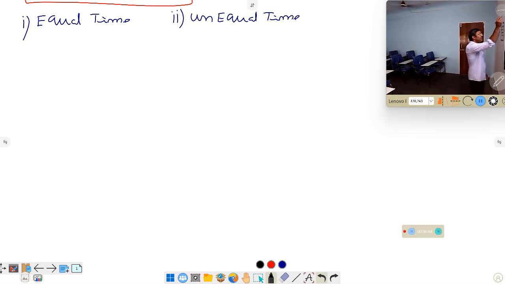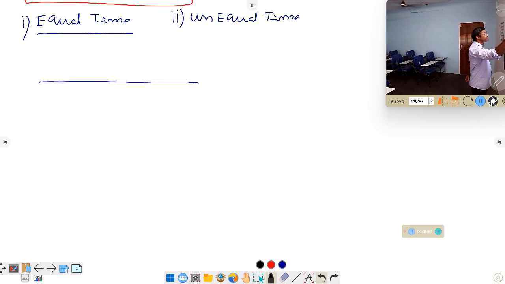First we'll discuss equal time. According to equal time, this is the path. A car travels on this path. The total distance is S. He covered this total path in two parts. I'm not saying equal or unequal distance, just two parts. The first part he covered with speed V1, going some distance with speed V1. The second part with speed V2. And it takes some time. In this case, the heading is equal time, so the time taken for the first part and the second part is the same.